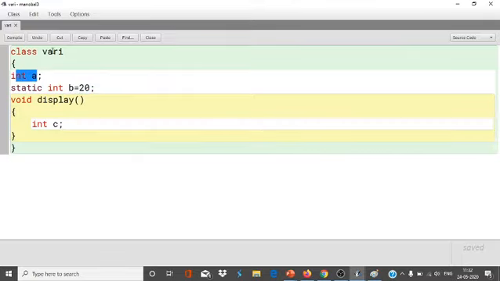One variable I have declared inside the class without a static keyword. One variable I have declared inside the class with a static keyword. One variable I have declared inside the function.